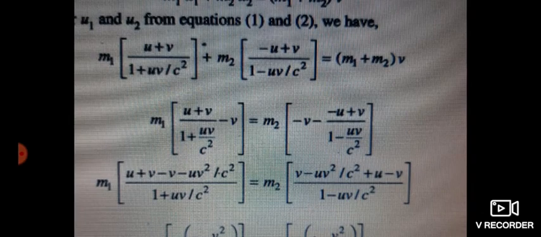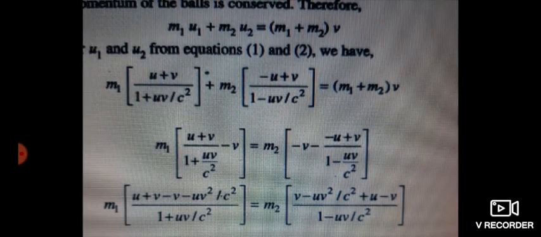Therefore, the total momentum is conserved: m1 u1 plus m2 u2 is equal to the total momentum of the combined mass, that is m1 plus m2 into v. This is equation 3.